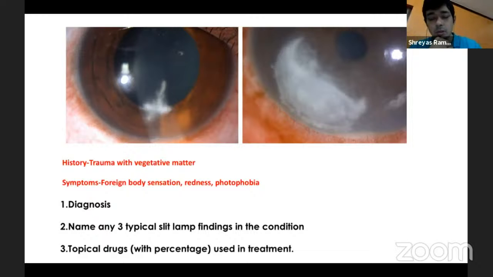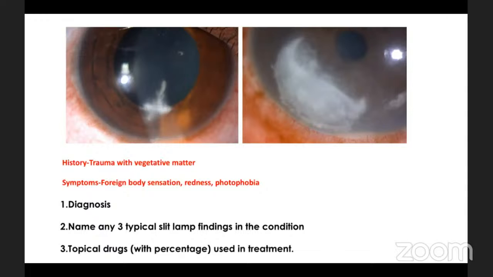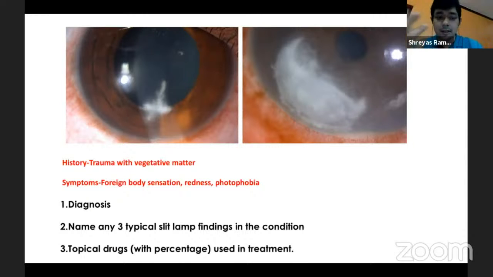The two common drugs that we use are 5% natamycin, which is a suspension, and 1% voriconazole. Typically, natamycin is more effective against Fusarium, and voriconazole is more useful against Aspergillus.